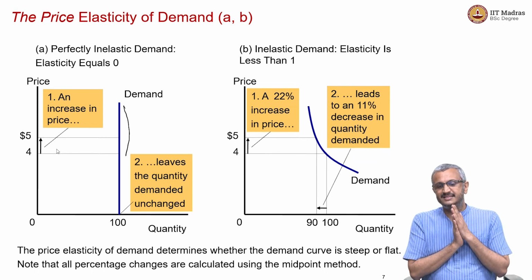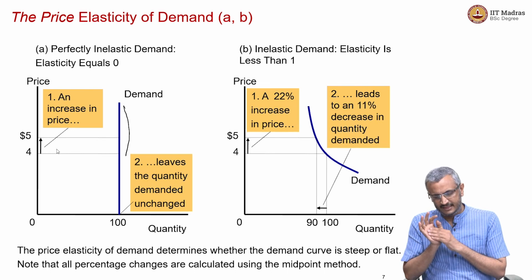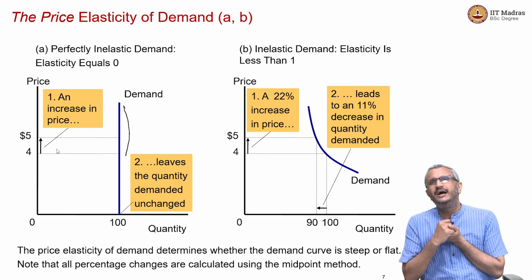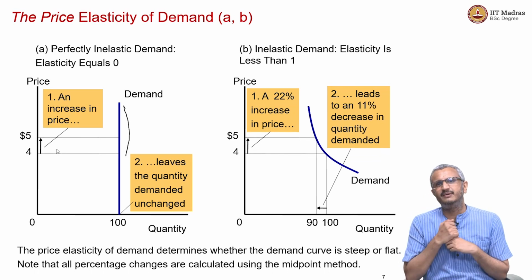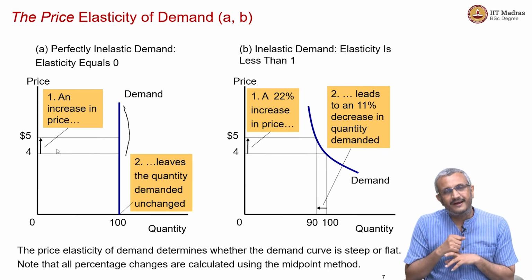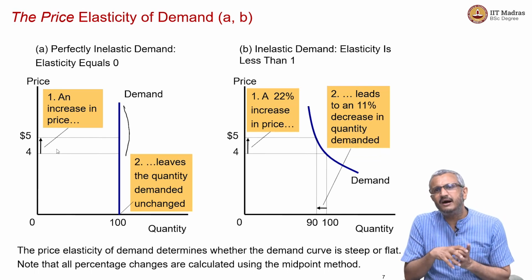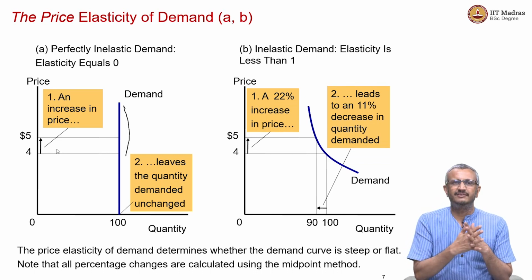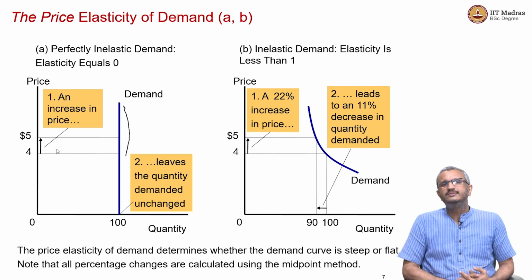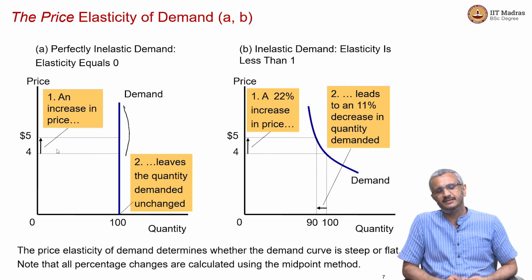Now, elasticity less than 1 is another example that I have put up. That is, a 22% increase in price leads to an 11% decrease in quantity demanded. So, price elasticity of demand determines whether the demand curve is steep or flat. Here are two examples: perfectly inelastic demand and inelastic demand.